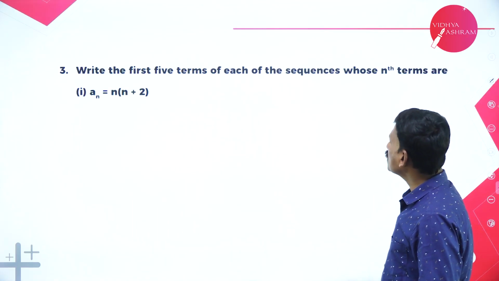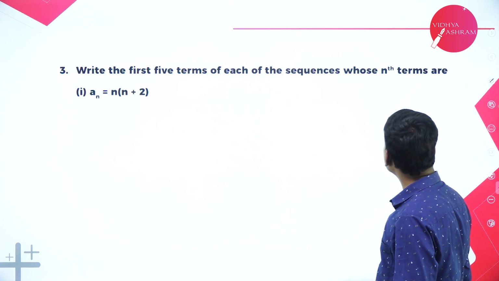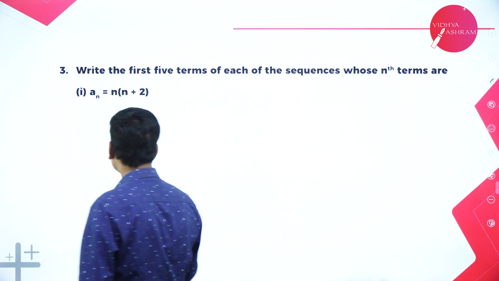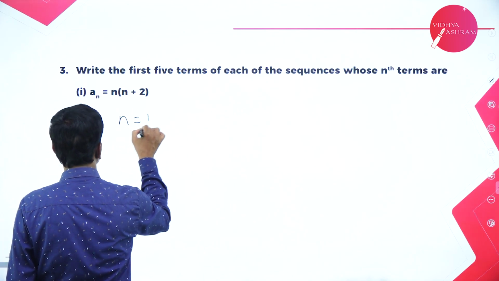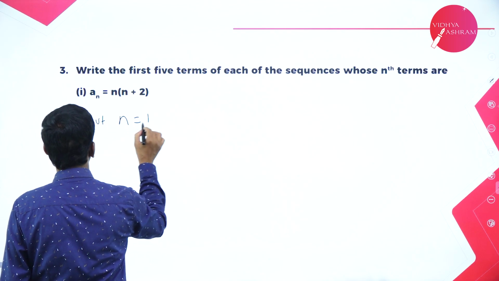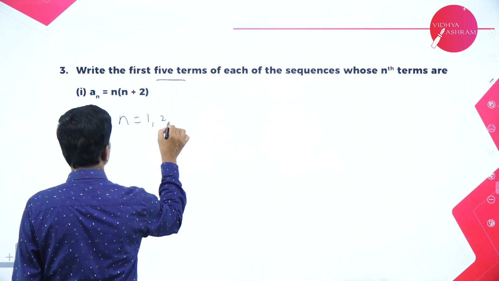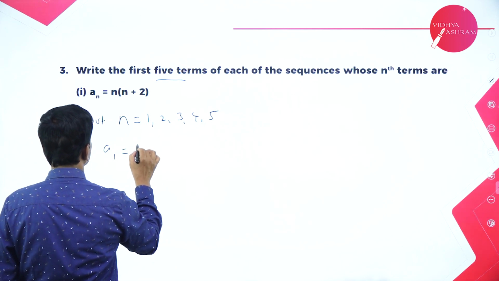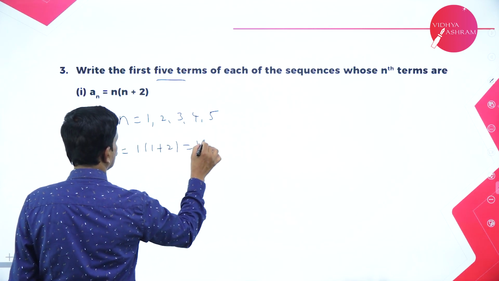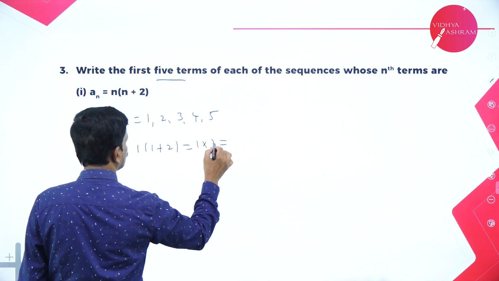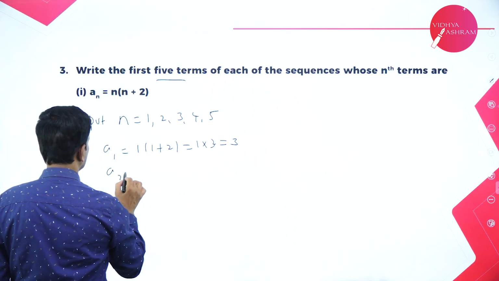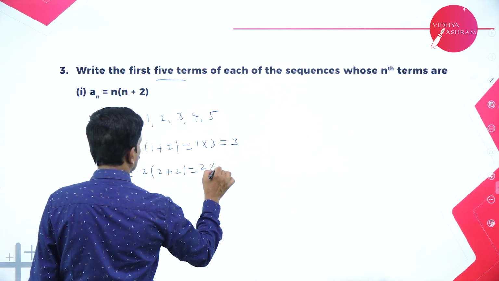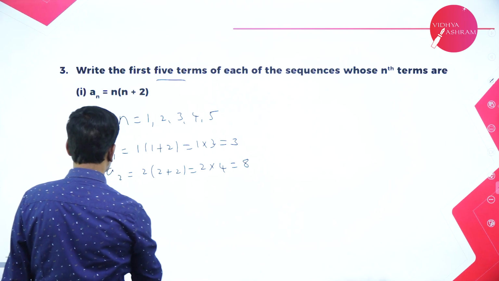Write the first 5 terms of each of the following sequences whose nth terms are given. an is equal to n into n plus 2, same as the previous one. Put n is equal to 1, 2, 3, 4 and 5. So, a1 is equal to 1 into 1 plus 2, 1 into 3, that's equal to 3. a2, 2 into 2 plus 2, that is 2 into 4, that's equal to 8.